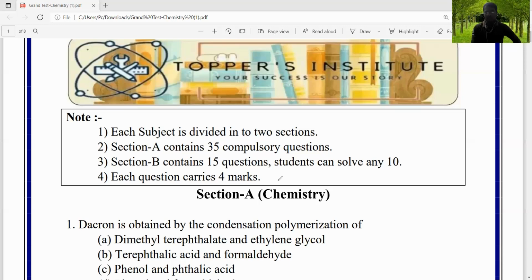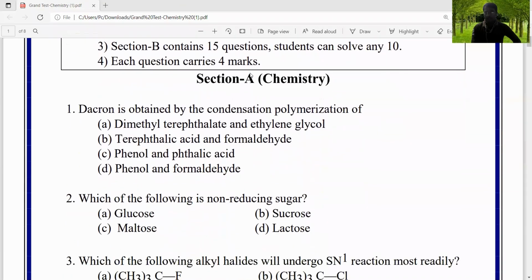Now, the first questions of the NEET paper are discussed here. That is section A. First question is, Dacron is obtained by condensation polymerization of option A, dimethyl terephthalate and ethylene glycol. Option B, terephthalic acid and formaldehyde. Option C, phenol and phthalic acid. Option D, phenol and formaldehyde.